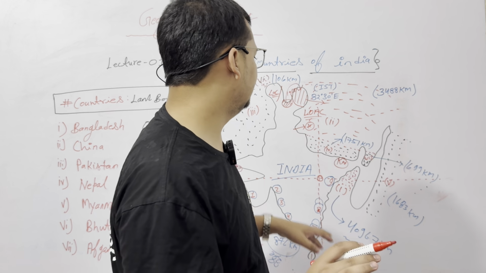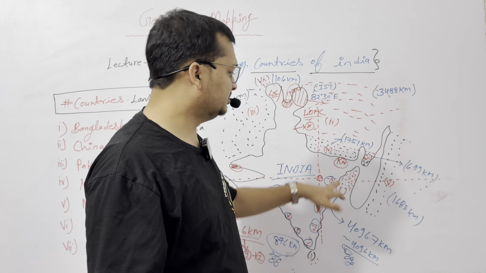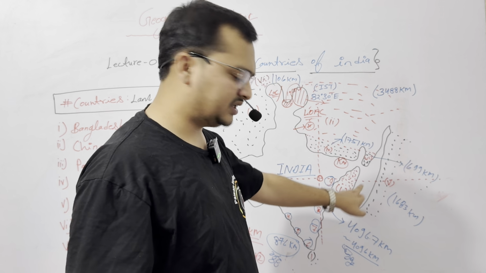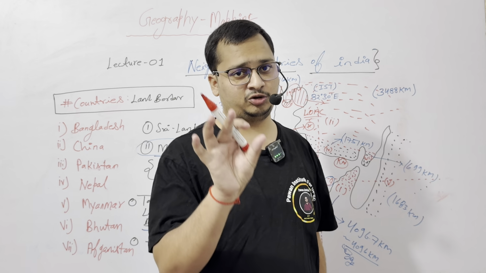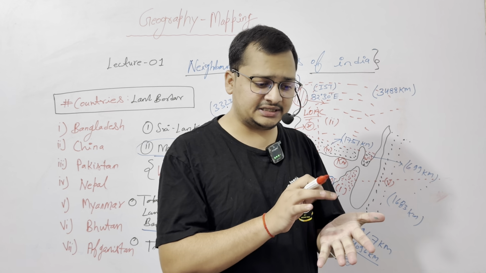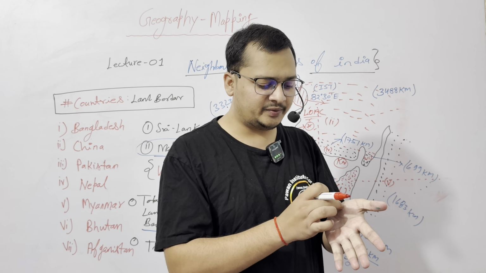So the first country which shares a border with India is Bangladesh, the longest border. This is the region of the Bay of Bengal, and the longest border is 4096 km. So I will take things in a very detailed manner, through very basic things.